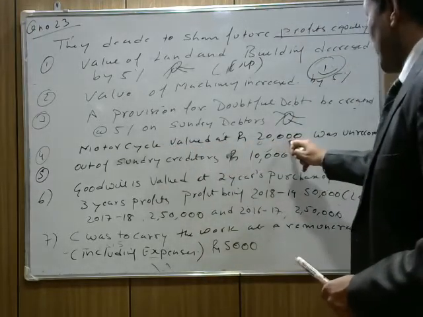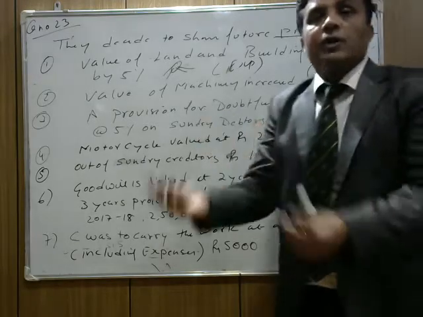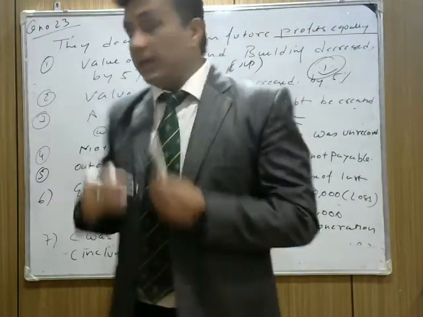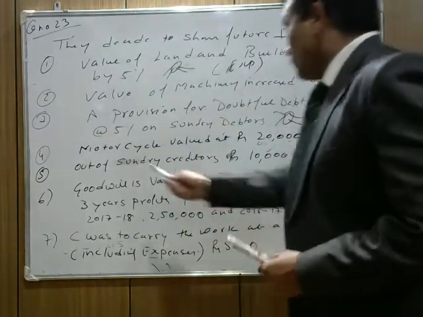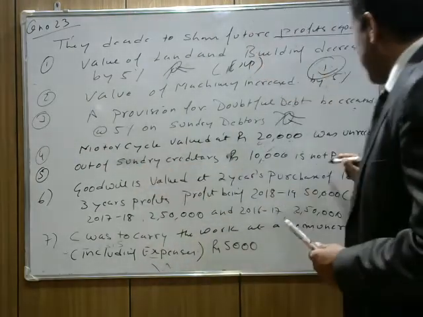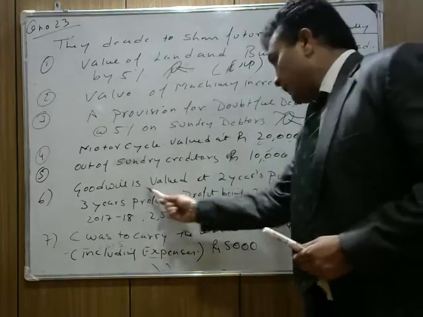A motorcycle valued at rupees 20,000 was unrecorded. You had not recorded the motorcycle. Now it is to be recorded, which is a benefit for the firm, income for the firm. Out of sundry creditors, 10,000 is not payable. You don't need to pay that to sundry creditors. Again it's a benefit.